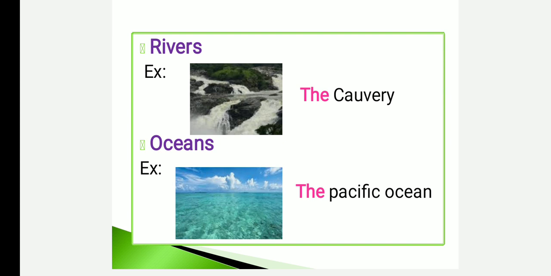For oceans: the Pacific Ocean, the Indian Ocean, the Atlantic Ocean. For seas: the Arabian Sea, the Mediterranean Sea, the Red Sea. So we can use the article in front of rivers, oceans, seas, mountain ranges, and unique things.